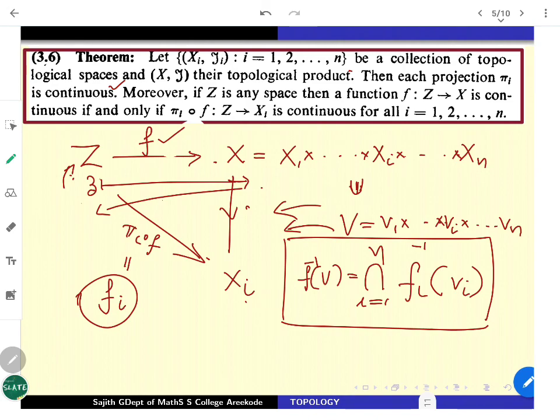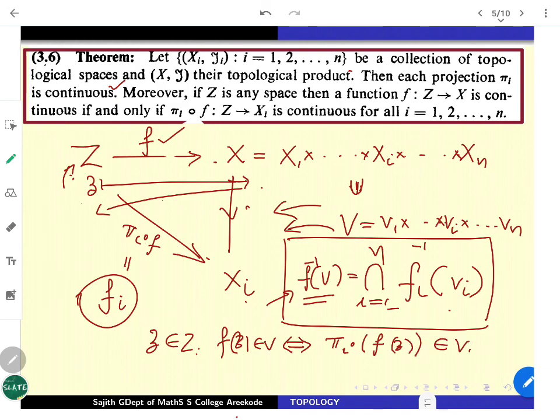How to observe that? It's easy to observe in some sense. See, suppose you start from somewhere here, and you have to say that here it's available here, and conversely. One side is trivial, and see, suppose z is an element in Z with F of z in V. That is what you have to look at for F inverse of V elements. F of z should be in V if and only if, what does it mean? The corresponding rule you are looking at, the composition pi i, that's the commutativity I am trying to say, of F of z, is going to be sitting inside Vi. That has to be true for all i.